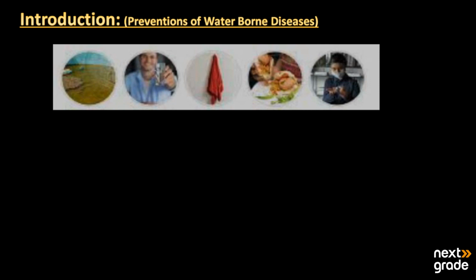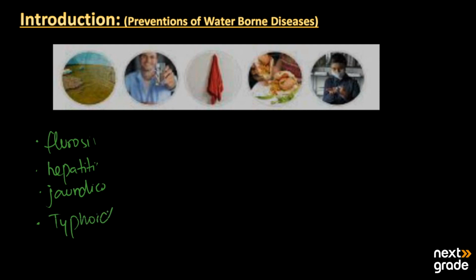Basically, water produces a lot of diseases. These diseases may include fluorosis, hepatitis, jaundice, cryptosporidium, and typhoid. Along with that, it may also cause hookworm disease and diarrhea. So, how can we prevent all these diseases?